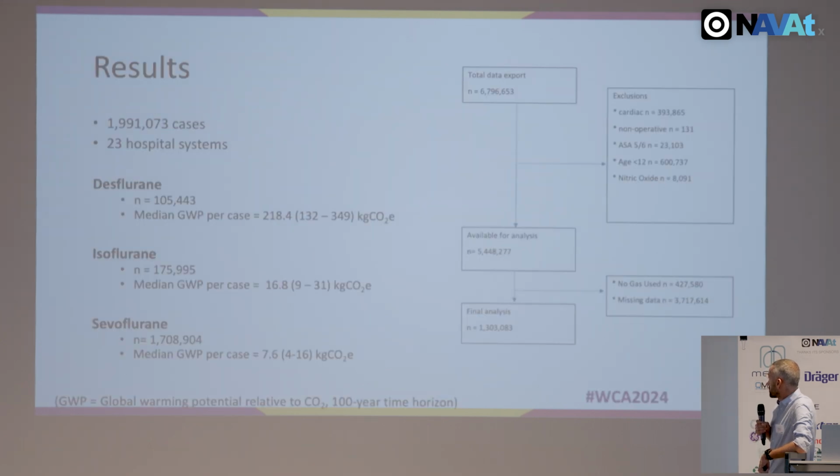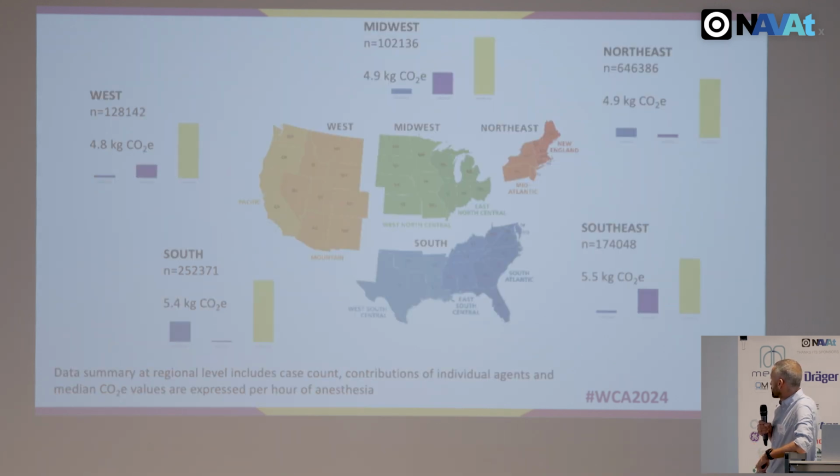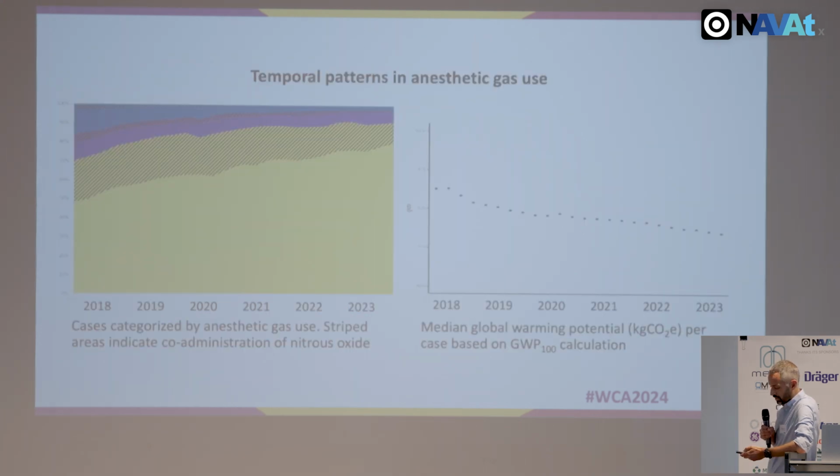So to give you an overview of the results, of the 2 million cases we have, the vast majority of the cases using gas is sevoflurane, corresponding to a global warming potential of median 7.6 kilos CO2, compared to, as you'd expect, the desflurane cases having a median global warming potential of over 200. And we can just look at some overall national trends. So this is essentially saying that the types of gas used are clustered by region, and that really means that they're clustered by institution. So areas using higher proportions of desflurane, lower proportions of desflurane, etc. And we'll give more details on all of that in our later publications.